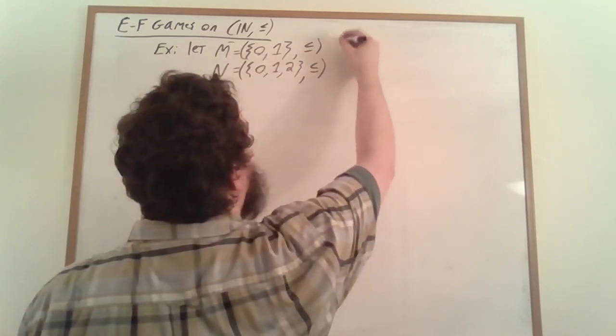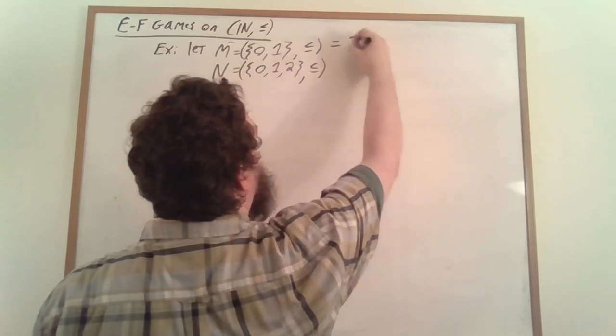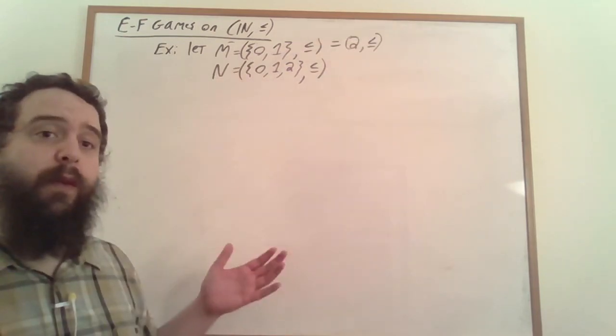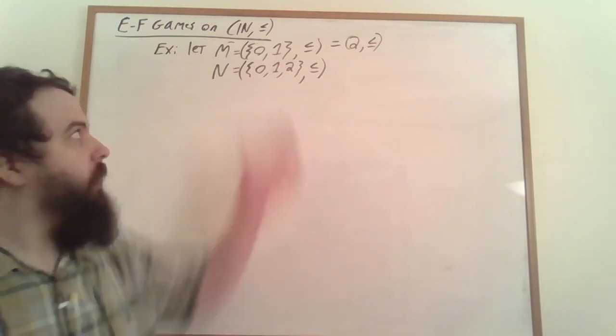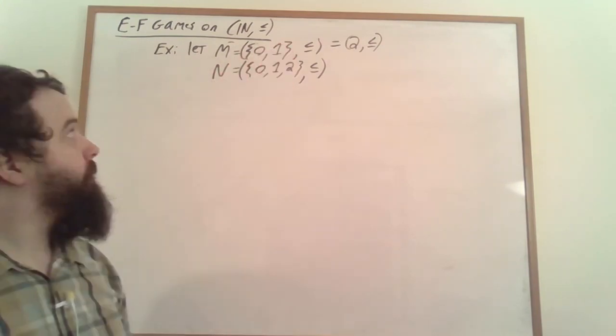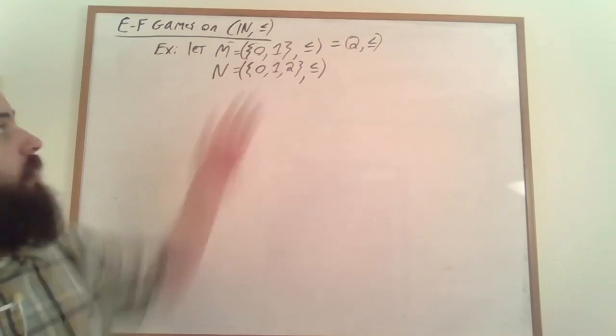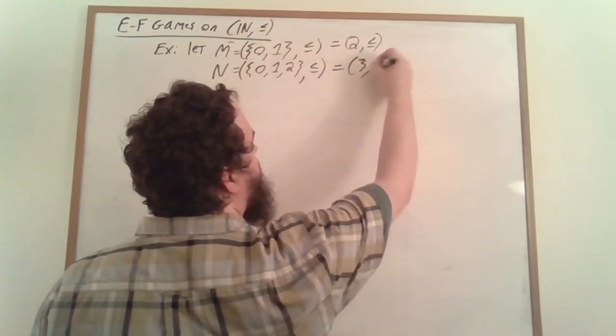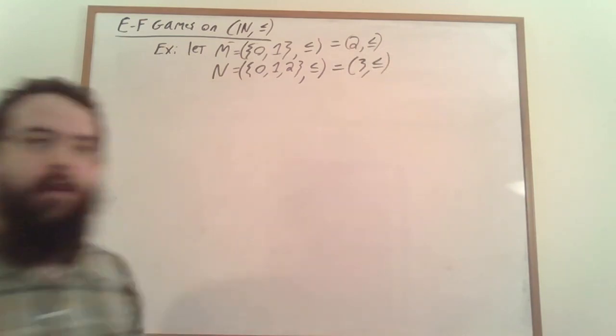And so we would write this as 2 with less than or equal to, and if we knew that we were studying linear orderings, well, we would just call this structure 2. And then similarly, this structure here we can denote as just 3, or 3 with a notion of less than or equal to.